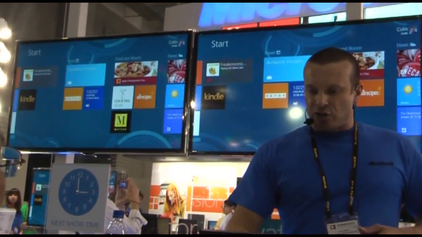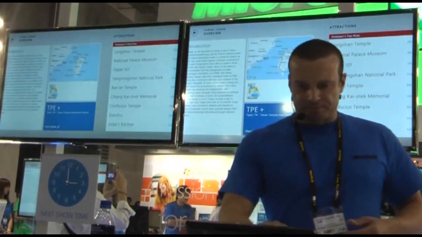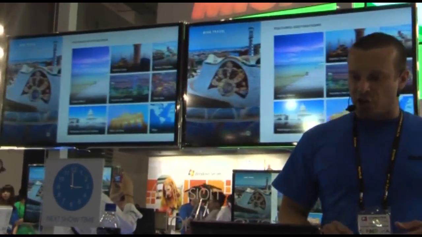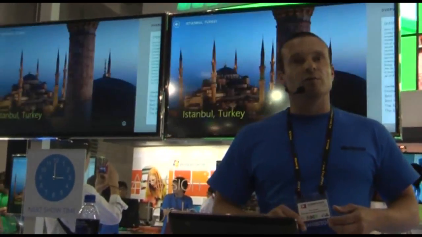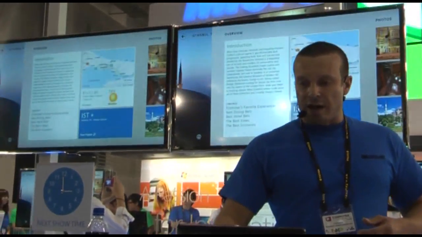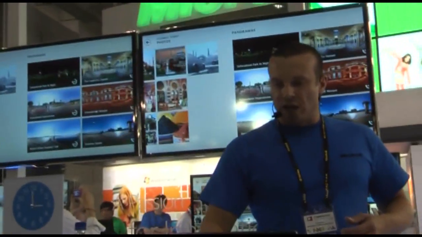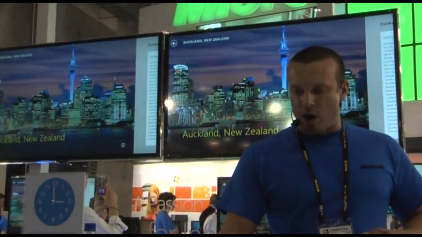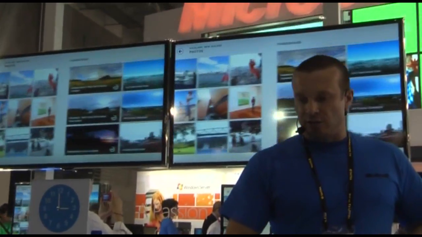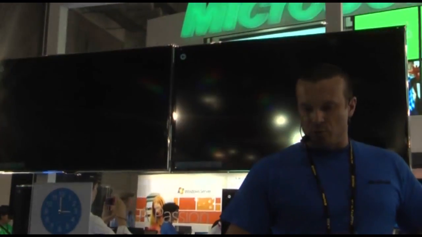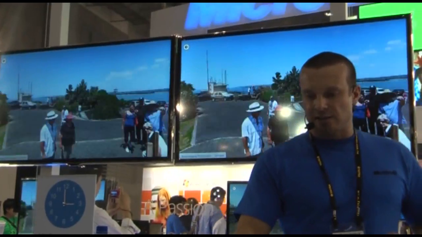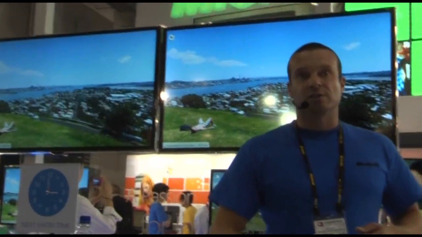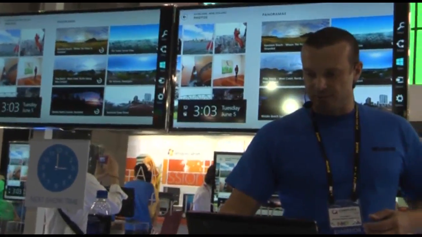Another really cool application is the travel application. So if I'm looking to go on my next vacation, let's see, I think I'd like to go and visit Istanbul. Great photography, information about Istanbul, also photos. And the other thing is it has this really cool thing called panoramic view. So if I want to find my next vacation, I can go to anywhere that I want, check out information, check out a panoramic view. As you can see, very fast, very fluid, responsive, pretty cool. One of my favorite applications.